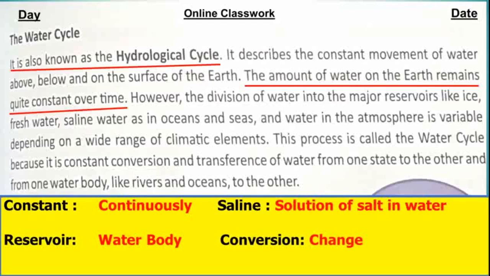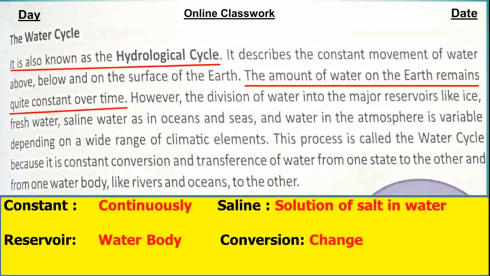However, the division of water into the major reservoirs like ice, fresh water, saline water, as in the oceans and seas, and water in the atmosphere is variable depending on a wide range of climatic elements. So constant means continuously and saline means solution of salt in water.